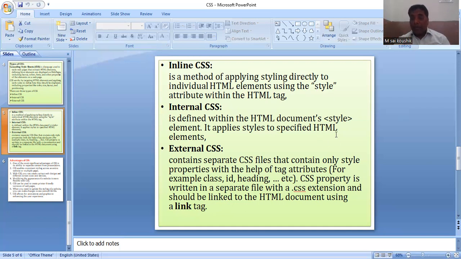Here, the second one I am taking is the style tag. Compulsorily, you should apply the style tag, then modify the entire document. Here, by using the link tag, you should take the existing web page, and there should be an additional web page. For that, they should be linked up. Is that clear? The link up is taken by the special tag called the link tag. So these are called types of CSS.